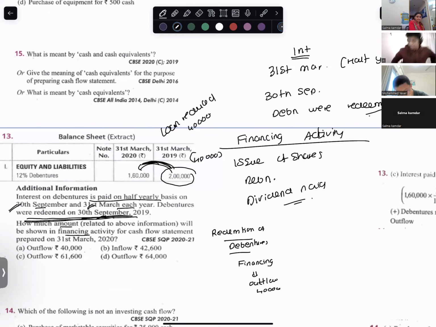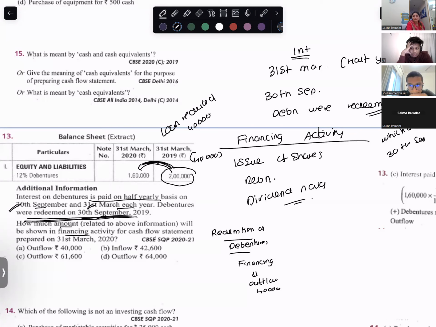How much? 40,000. Redeemed on which date? 30th September. That means interest I paid. Yes, interest was also paid.